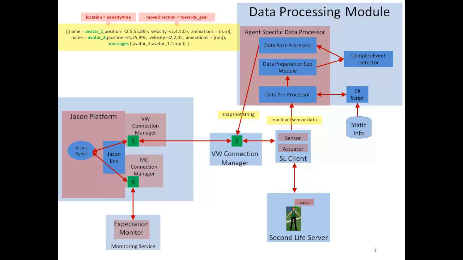In JSON, the environment class also passes the received information to the monitoring service. It contains expectation monitors initiated by JSON agents to monitor for their expectations. The expectation monitors compare this information with the expectations defined in them and identify their fulfillment or violation.